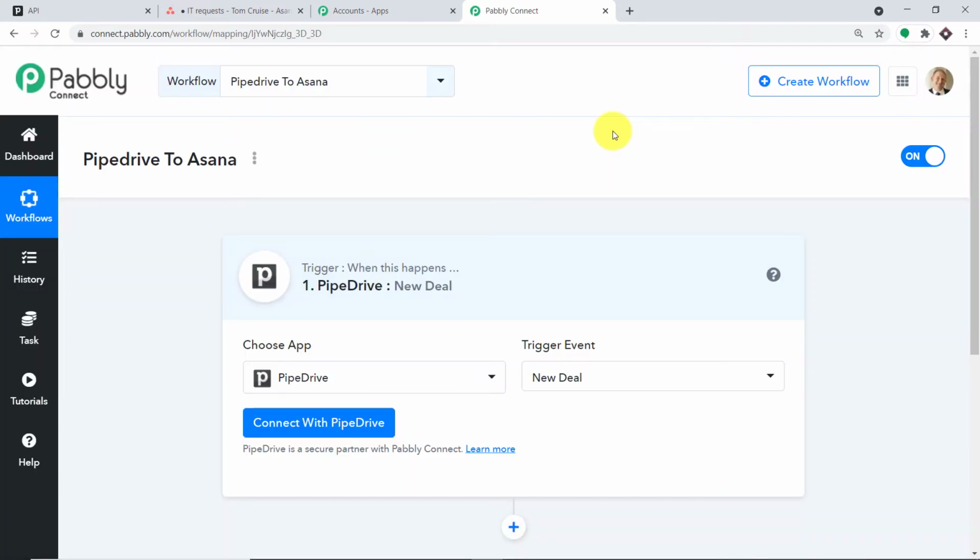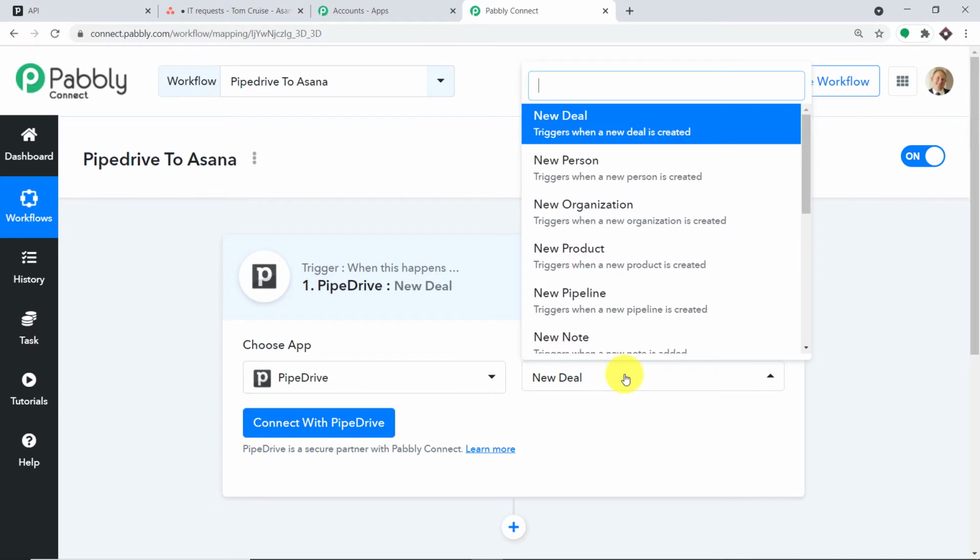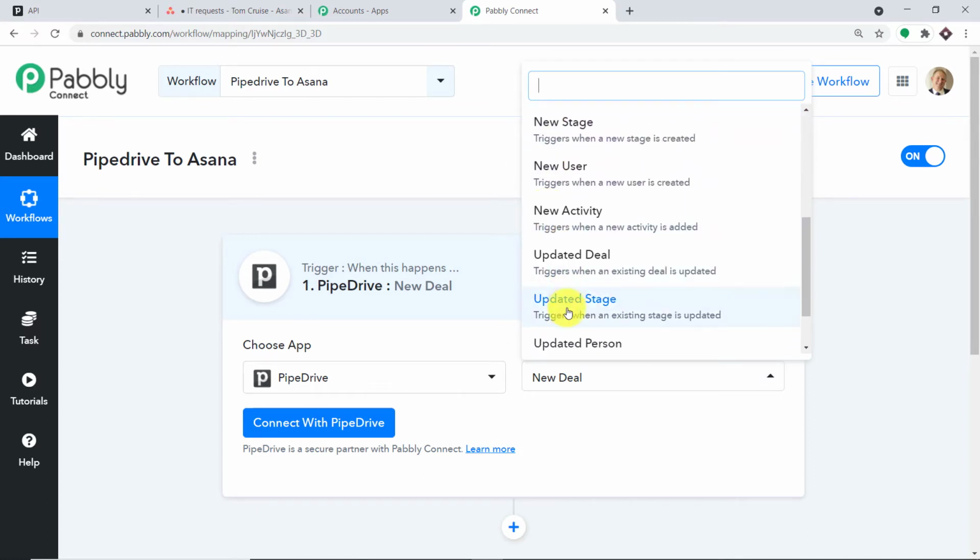So your obvious question is, what is a trigger event? Trigger is basically an if statement. It asks a question, if the condition is met, what should be done? For example, if a new deal is made in Pipedrive, then what action should be taken by the system? We do have a ton of triggers like a new person, new organization, new product, new user, new stage.